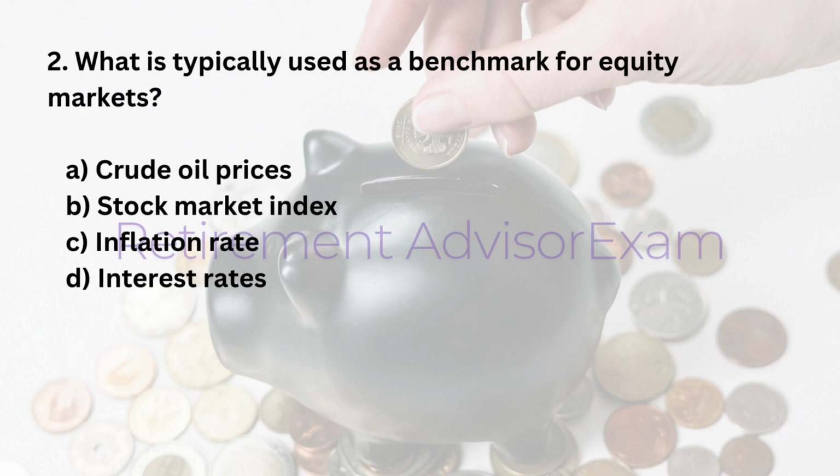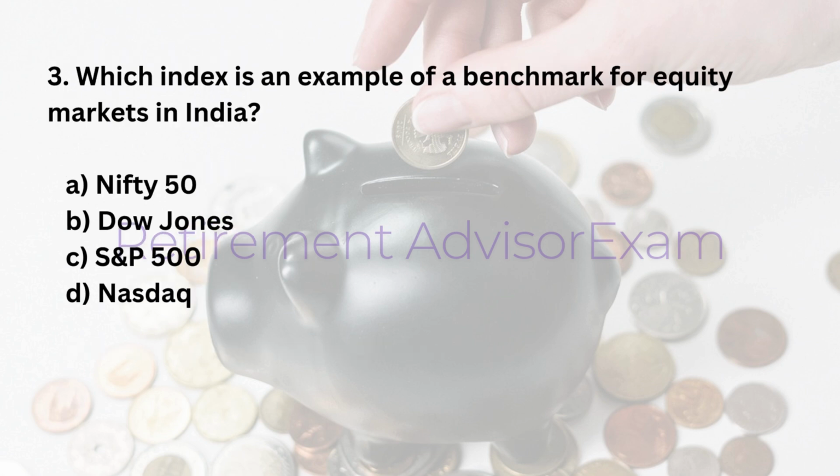2. What is typically used as a benchmark for equity markets? A. Crude oil prices. B. Stock market index. C. Inflation rate. D. Interest rates. Answer: B. Stock market index. 3. Which index is an example of a benchmark for equity markets in India? A. Nifty 50. B. Dow Jones. C. S&P 500. D. Nasdaq. Answer: A. Nifty 50.